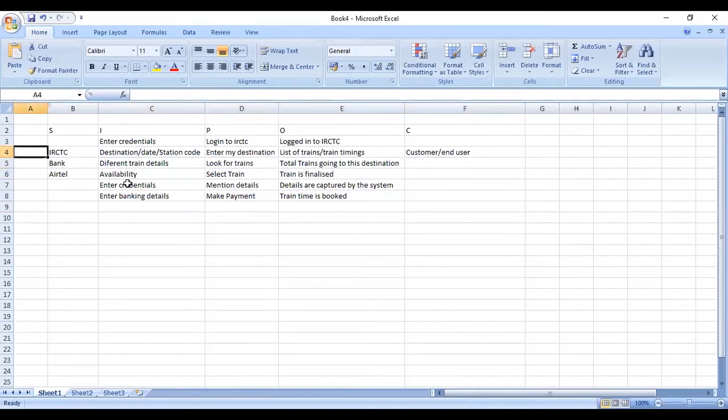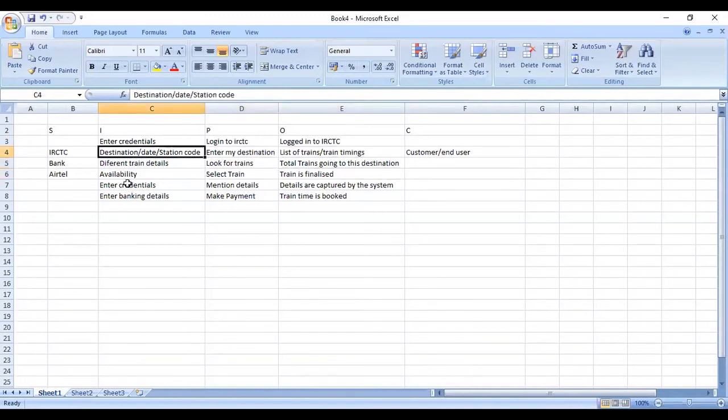Okay. So with the help of SIPOC, you identified the high level view. If from this conversation earlier, you were not aware of how to book tickets, you have an overview now. Second, you know who all can be a part of this particular project because they are the ones who are the customers, who are the suppliers. Third thing, wherein you identified that there are some areas where there could be an opportunity.